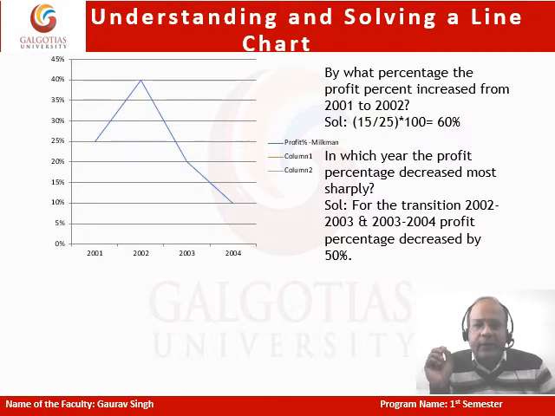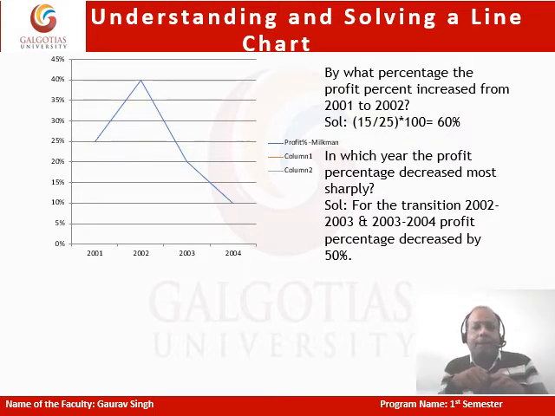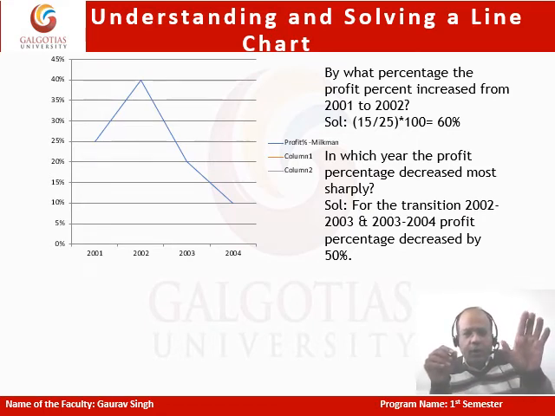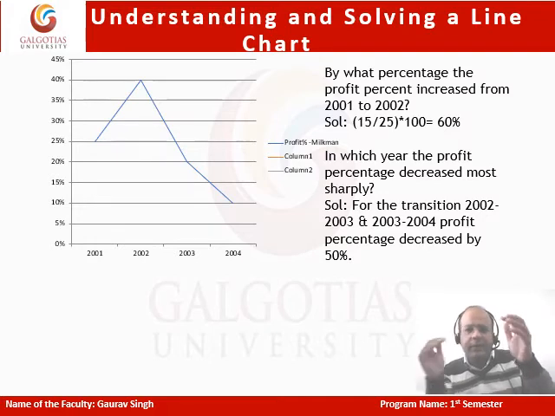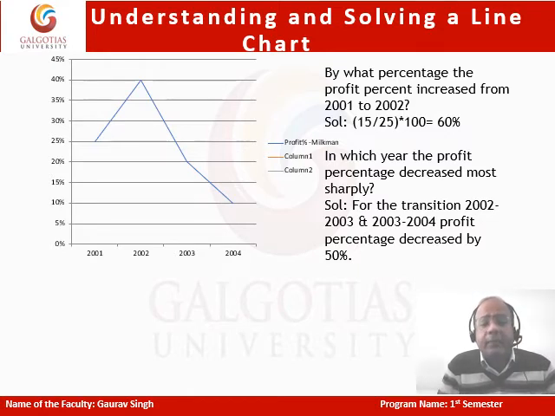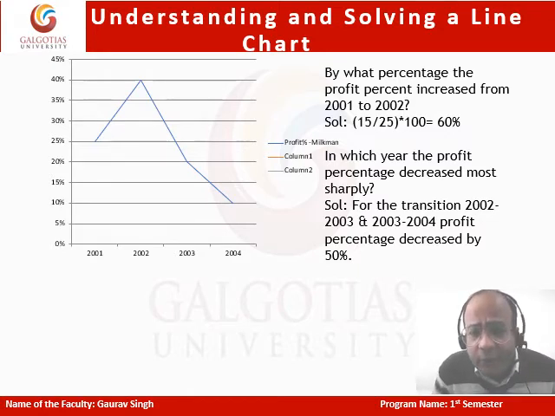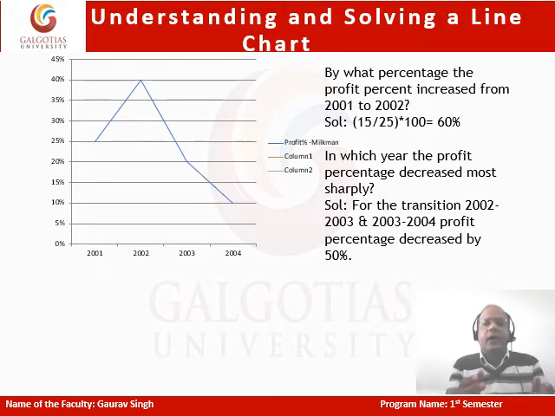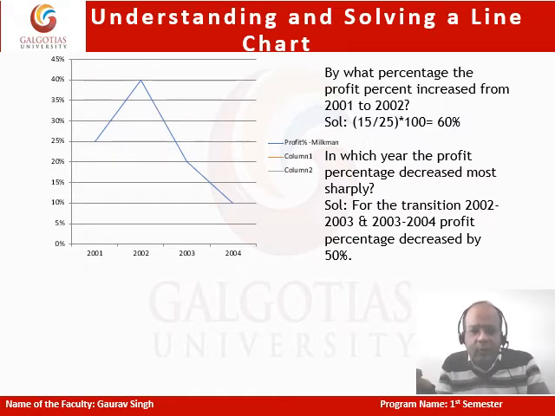Now have a look at the next one. It says in which year the profit percent decreased more sharply. If I refer to the line graph, there were two instances in years where the graph is coming down, which shows a decrease. In some questions in the exam, if we want to do it without calculations, definitely we can do it with calculations as well, putting out the values and going in for the decrease, how much it decreased over a year.